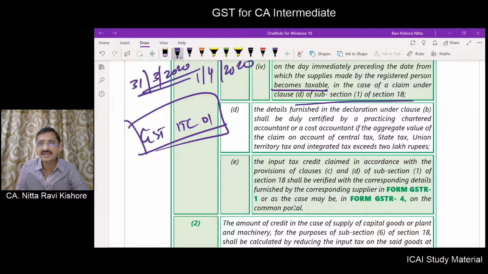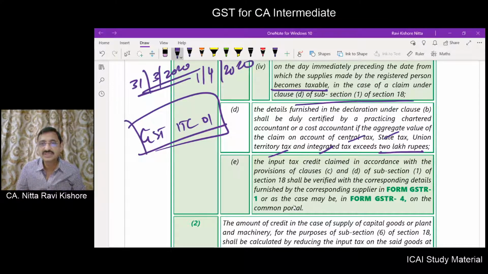Now, it shall be certified by a practicing chartered accountant if the claim on account of CGST, SGST, UTGST, IGST exceeds 2 lakhs. So, if the total claim is exceeding 2 lakhs, then a CA certificate is necessary.